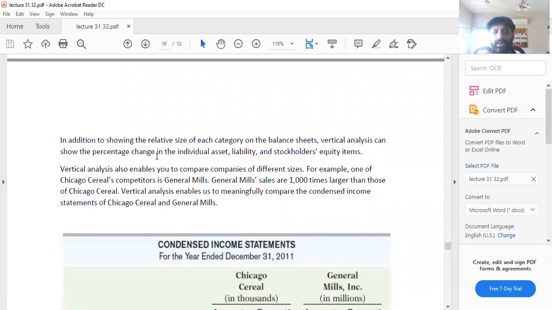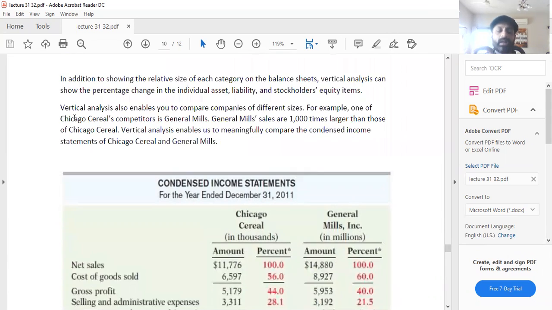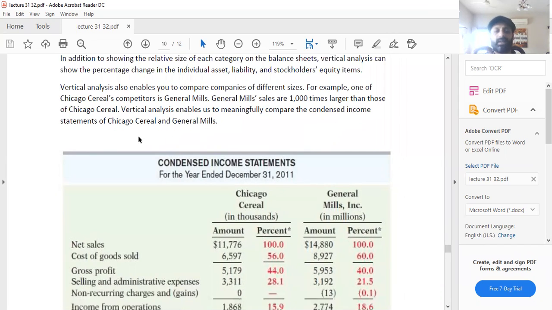In addition to showing the relative size of each category on the balance sheet, vertical analysis can show the percentage change in the individual asset, liability, and stockholders' equity item. Vertical analysis also enables you to compare companies of different sizes. For example, one of Chicago Cereal's competitors is General Mills. General Mills sales are 1,000 times larger than those of Chicago Cereal. Vertical analysis enables us to meaningfully compare the condensed income statement.